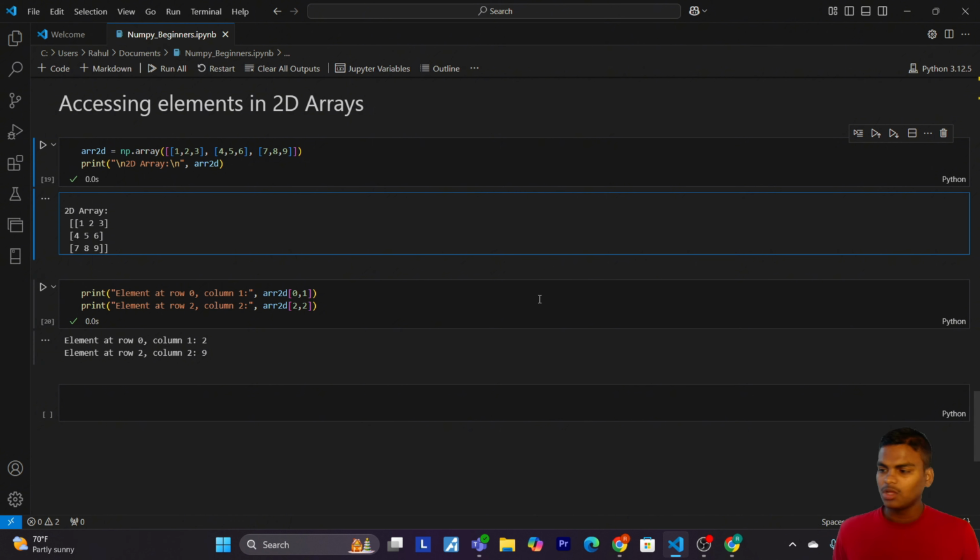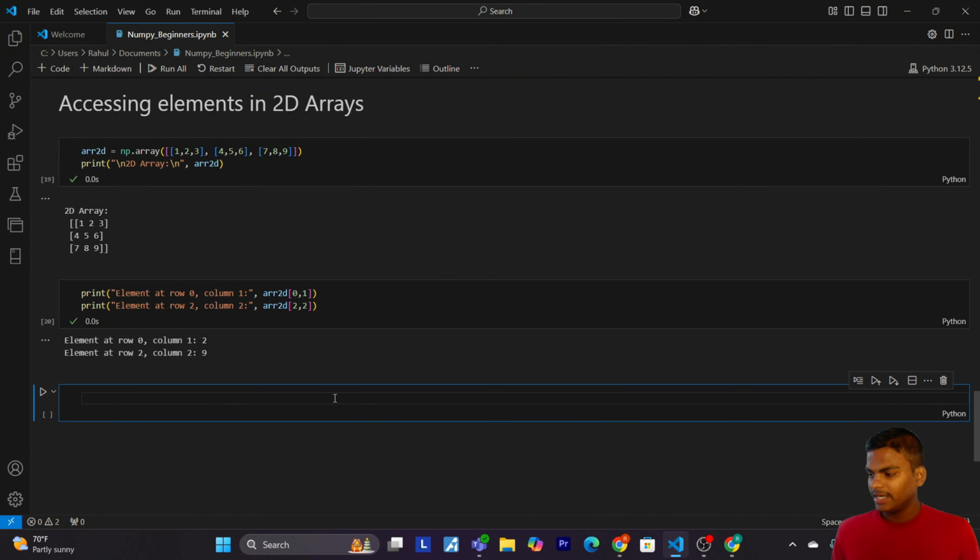Okay. So now let's come to the next step that we are going to see, which is accessing elements in ND array.